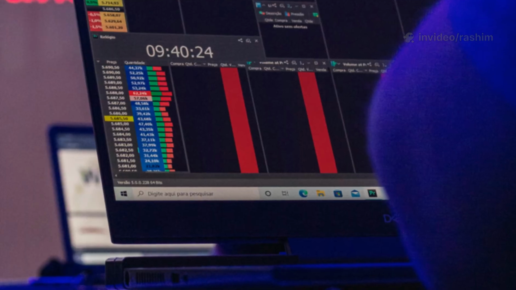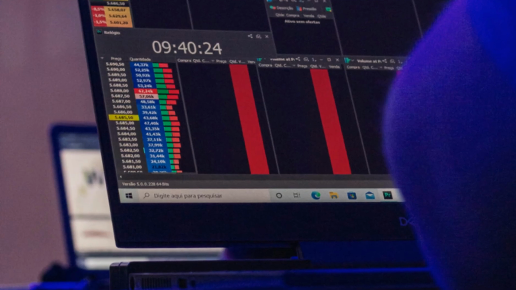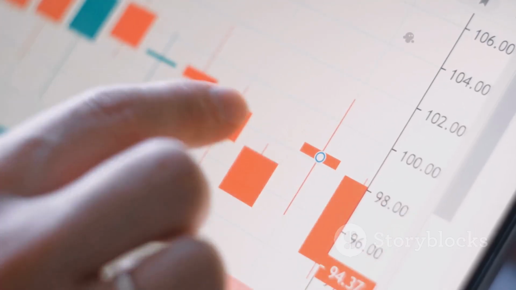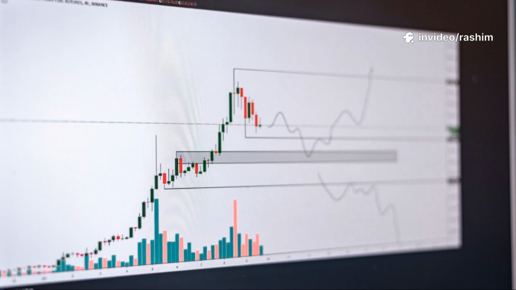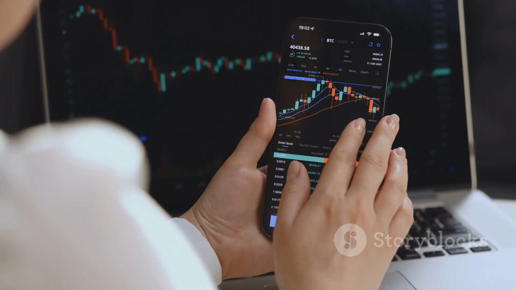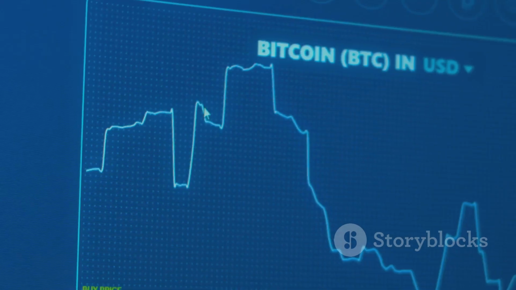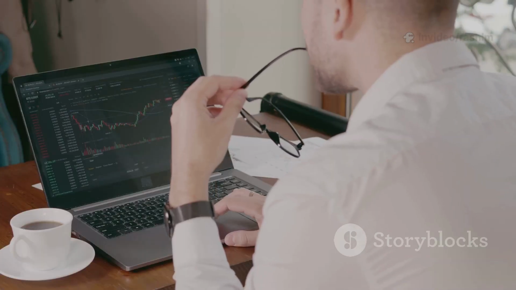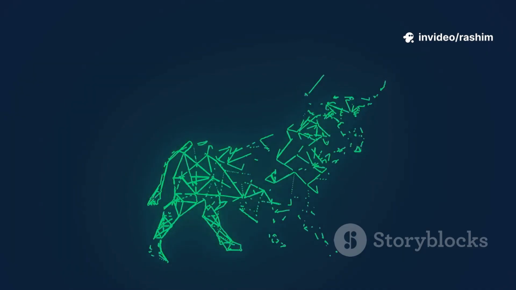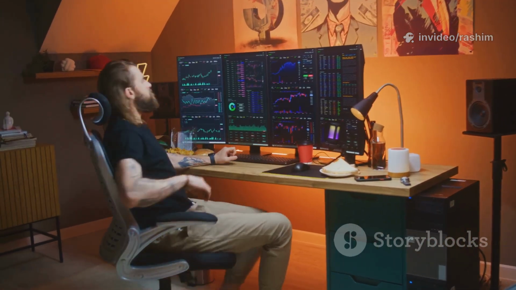Your strategy needs to have clear entry and exit rules. An entry rule tells you precisely what needs to happen on the chart for you to buy or go long. For example, your rule might be, I will buy when the price closes above the 50-day moving average. This is a specific measurable event. There is no room for emotion or guesswork. You either see the signal or you don't. If you see it, you take the trade. If you don't, you wait patiently. This discipline is the key to long-term success. It keeps you from jumping into trades just because you are bored or feel like you are missing out.